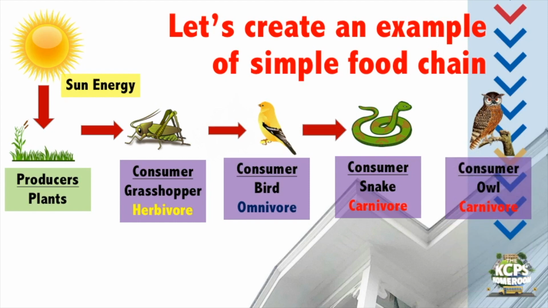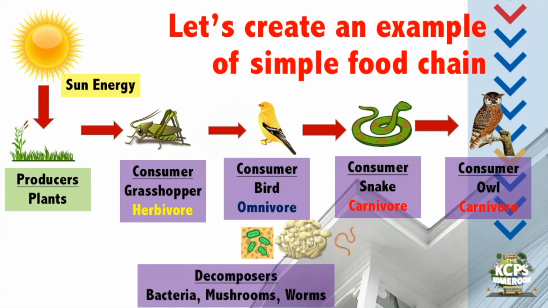And snake got eaten by owl, or owl ate snake, and owl is a carnivore. When owl dies, it's going to be decomposed by decomposers.